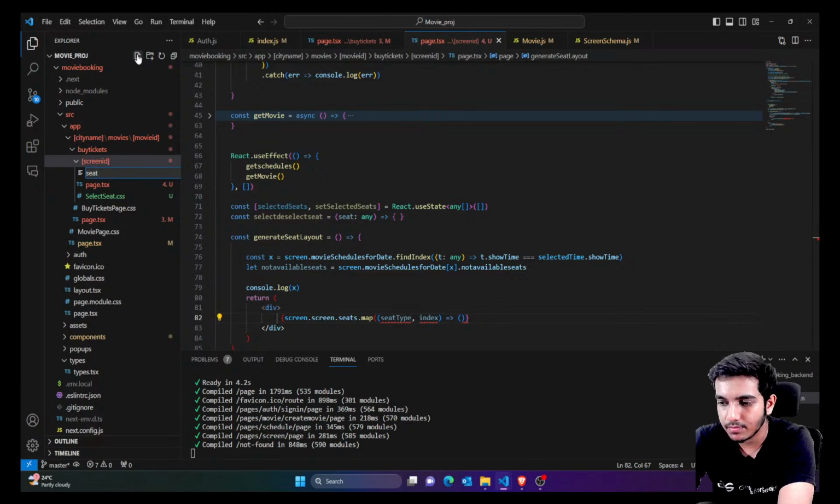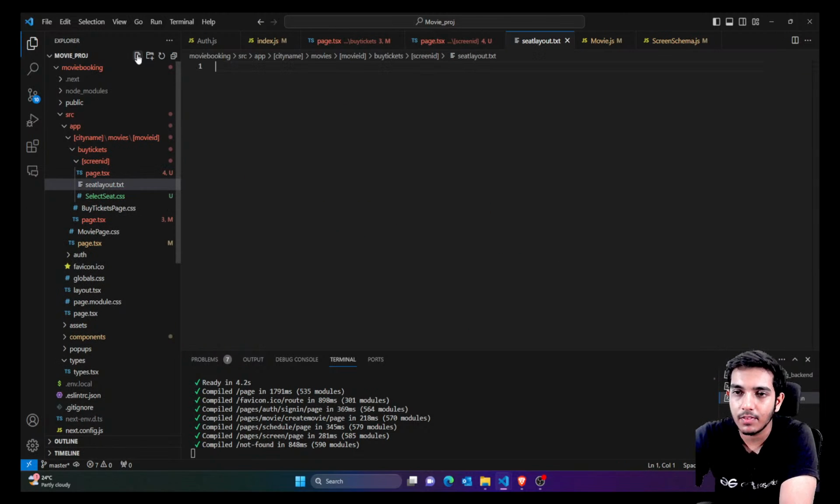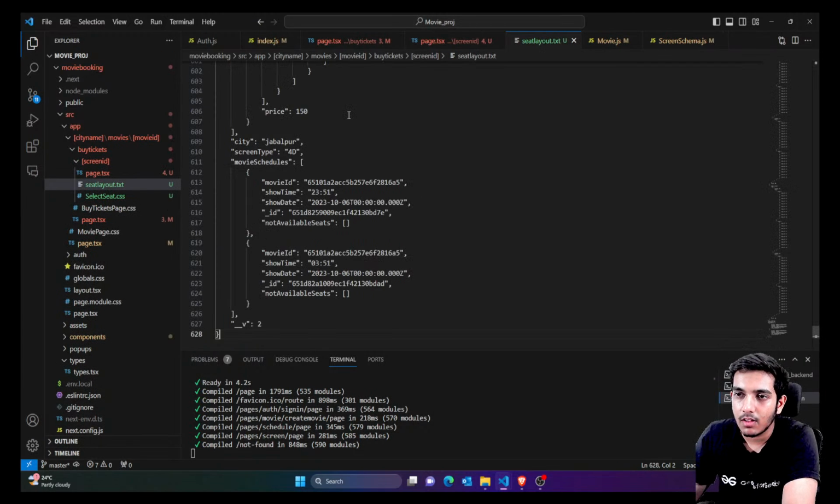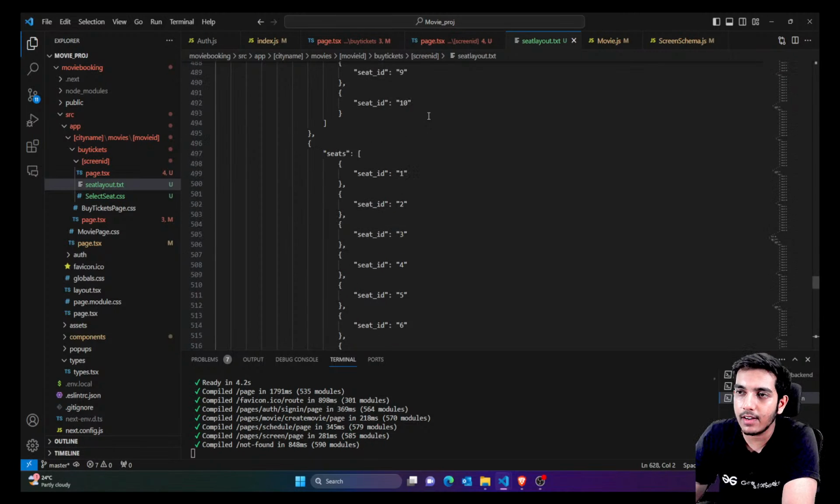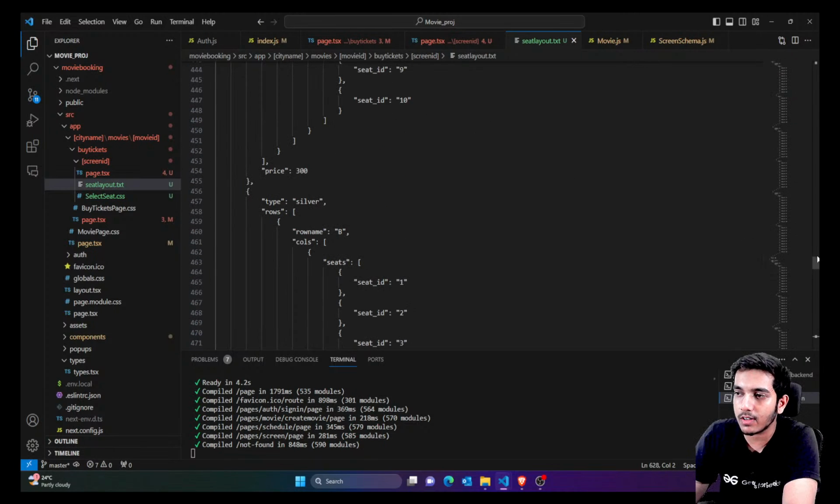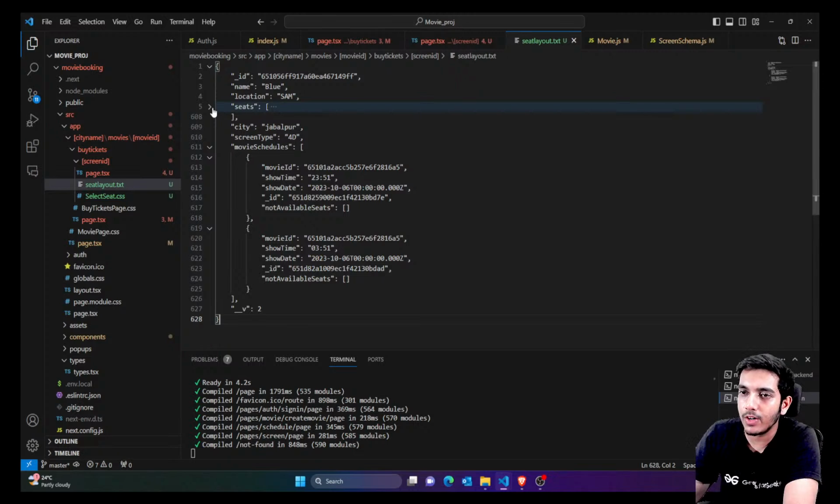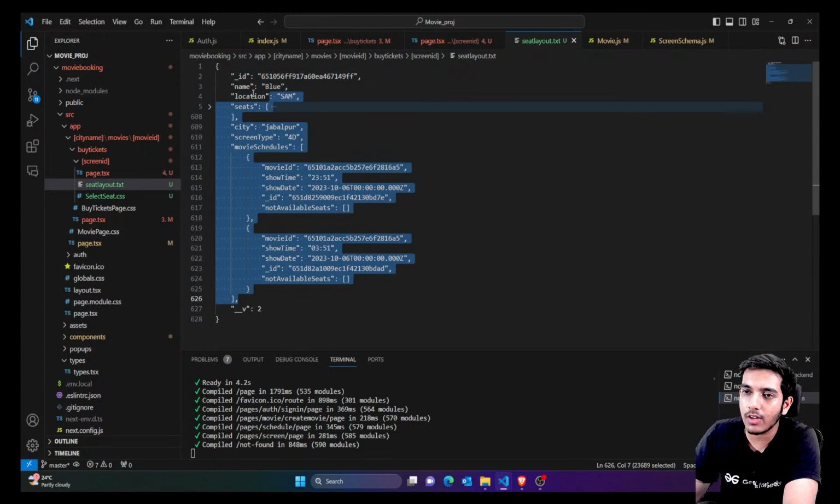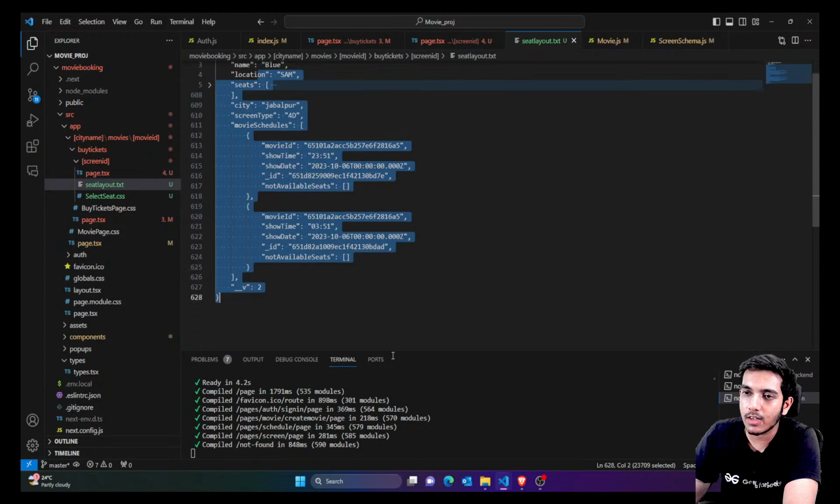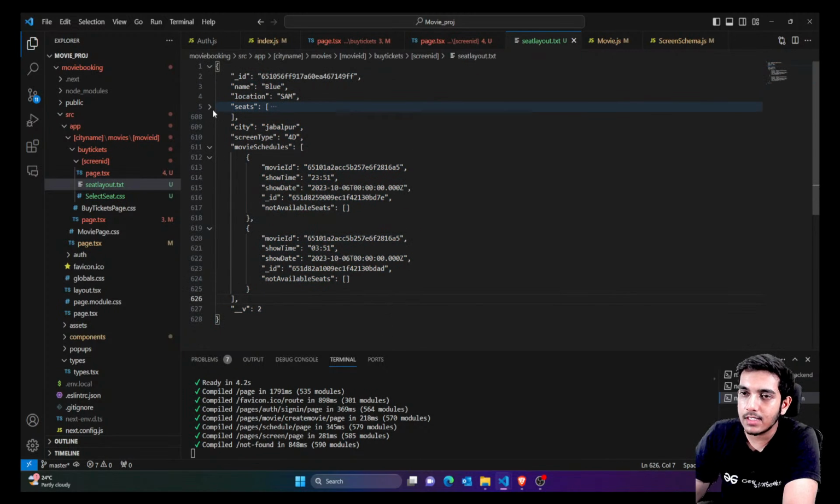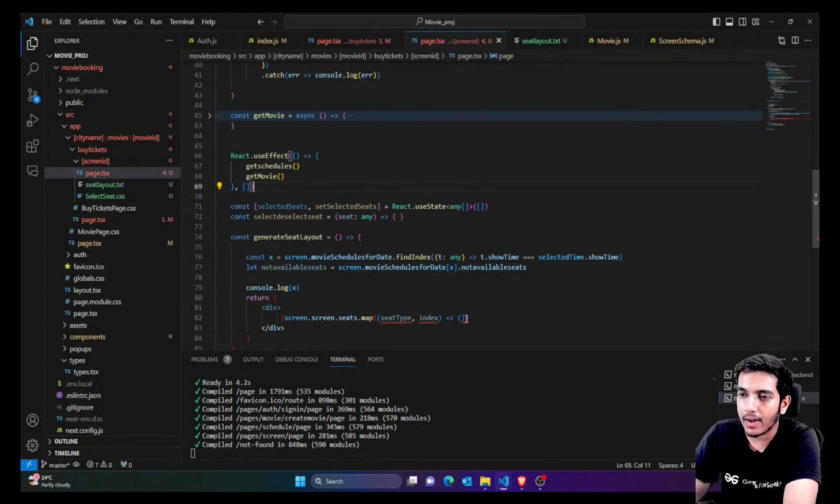Seat layout dot txt. Fine. I've just pasted the layout so that if in future you want to check what kind of layout it is, you can. It's too long, so I can't show it all at once. But I've already explained it in a previous video when we were creating the front end, so you can check out this layout. I've copied the complete screen, so you can check it completely. This is the seats layout, and we are going to show the seats in our page. Now come back here.